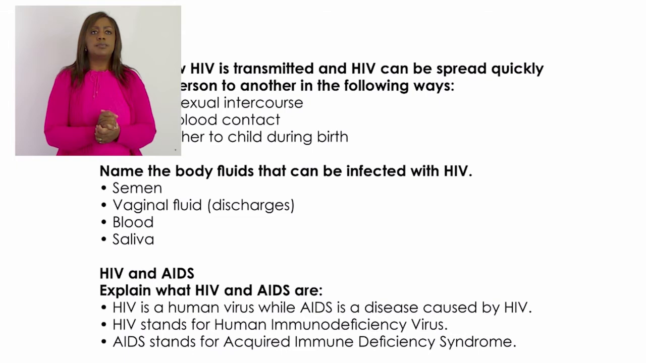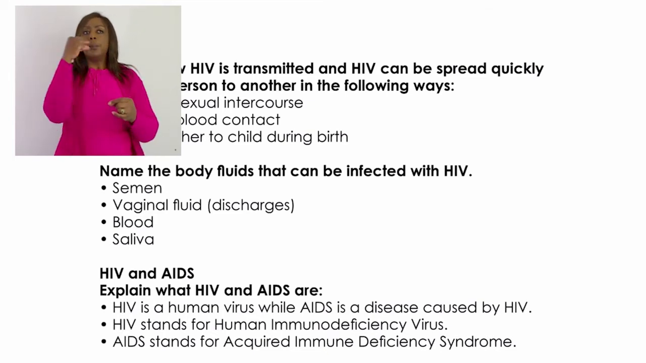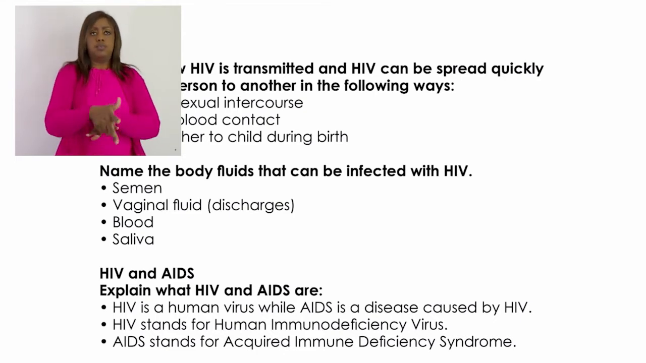We are moving on to page 24. On page 24, it says that you must be able to explain how HIV is transmitted. Okay, let's make a change here. Where it is written, explain how HIV is transmitted and HIV can be spread quickly from one person to another in the following ways, I want all of us to draw a line through and remove that part. You will just end where it says explain how HIV is transmitted. Then that will be right.